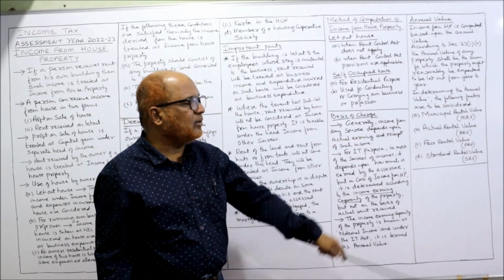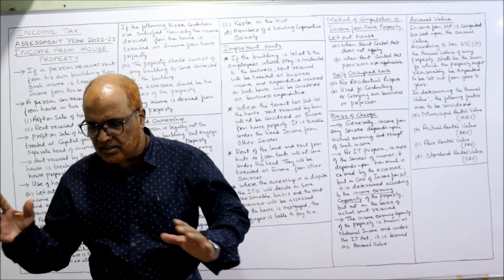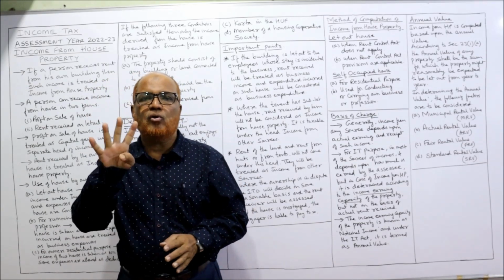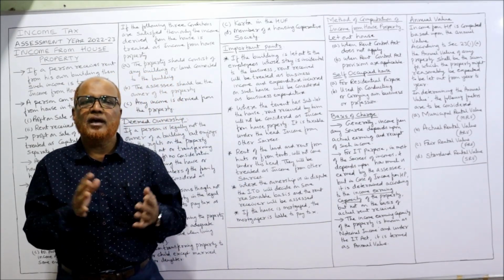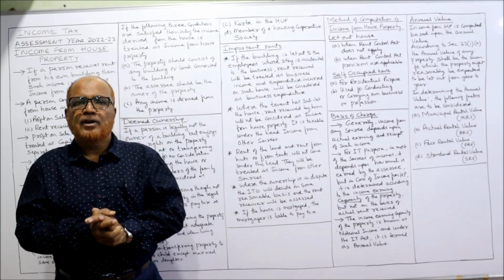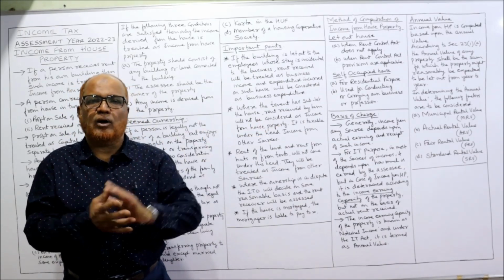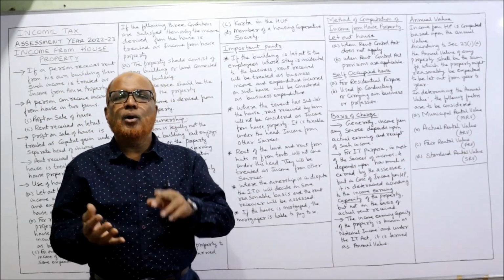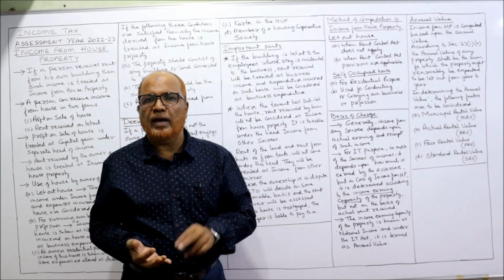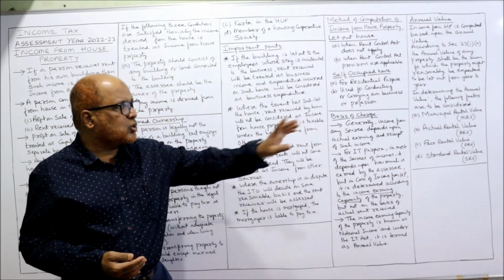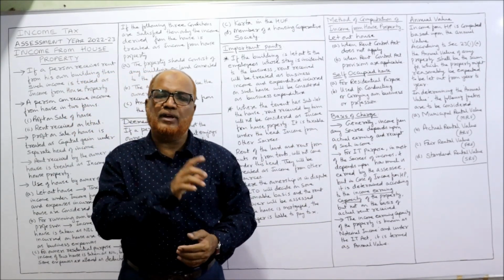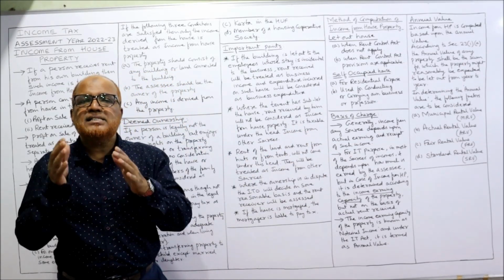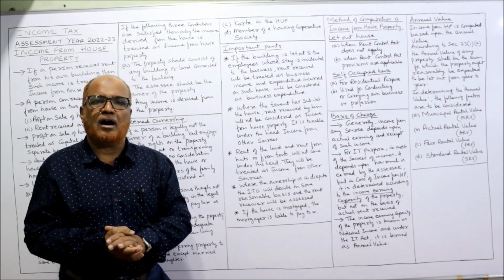In determining the annual value, the following four factors have to be considered. While computing the annual value, the Income Tax Act says four factors have to be considered in order to find out the sum at which it might be let out from year to year. The four factors are municipal rental value, MRV, actual rental value, ARV, fair rental value, FRV, and standard rental value, SRV.